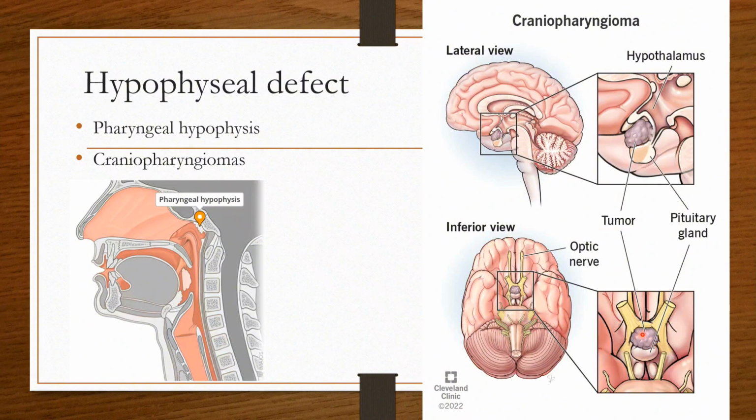hypophysis cerebri. So here you can see these craniopharyngiomas which are present just above the pituitary gland. This can lead not only to hydrocephalus, but also it can affect the development of the pituitary gland and lead to deficiencies in the levels of the hormones of the anterior pituitary, especially the growth hormone.